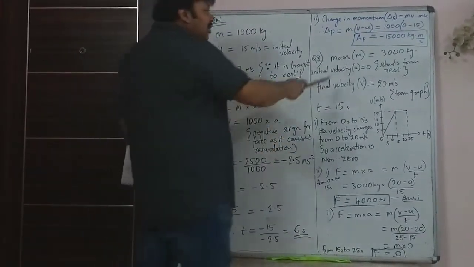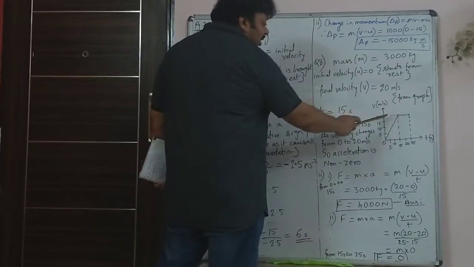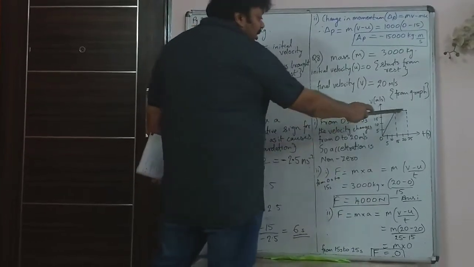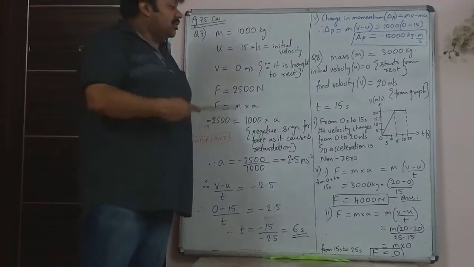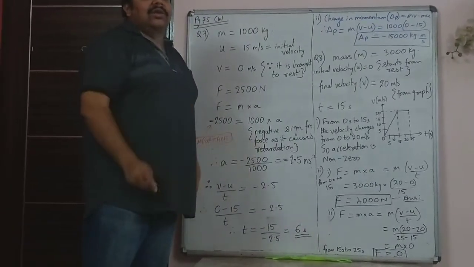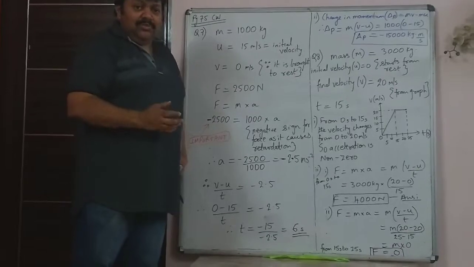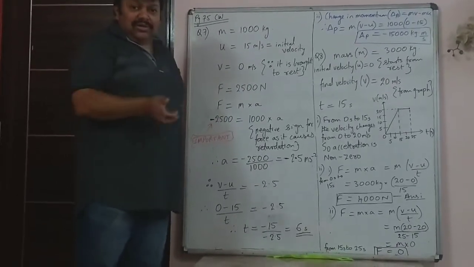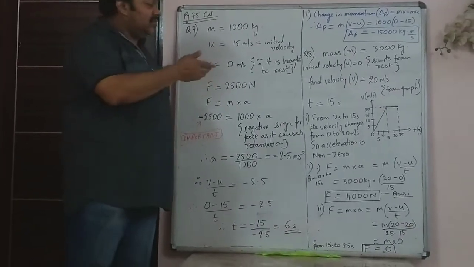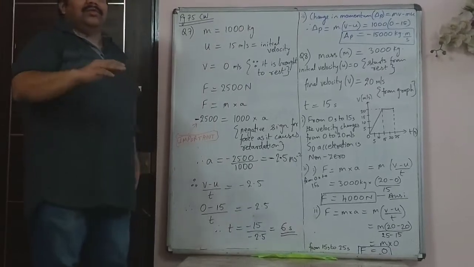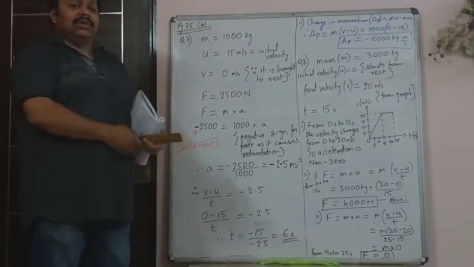It is just showing you that the bus of mass 3000 kg started from rest and reached 20 meter per second speed in 15 seconds, and after that it is moving at a constant speed of 20 meter per second for the next 10 seconds. After 25 seconds, what happened? It is not given in the graph. So maybe that bus was at a bus stop, it started moving, and when it starts moving it gained some speed, and after 15 seconds it gained a good speed, it was moving at 20 meter per second, and then for the next 10 seconds it was moving at the same speed of 20 meter per second.